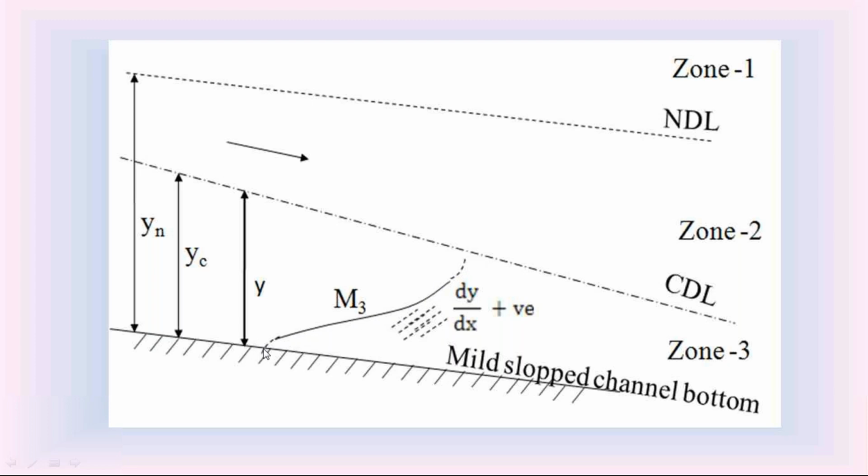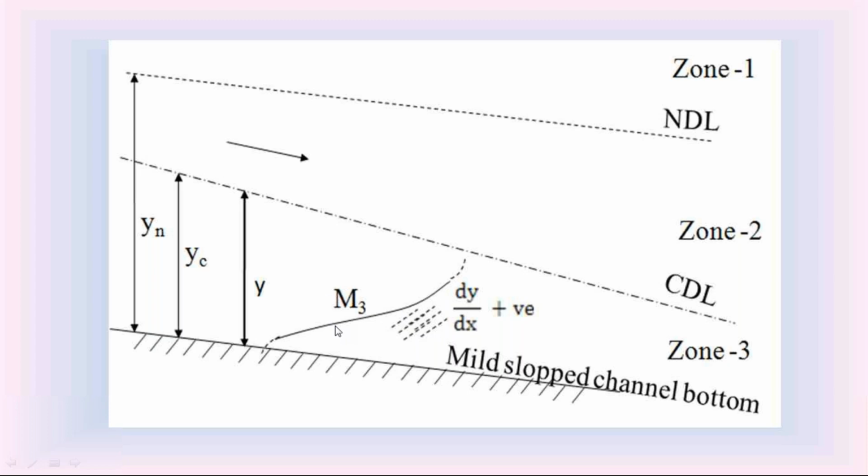On the upstream side, depth of flow y is 0. The slope dy by dx is infinity. So this M3 water surface profile on the upstream side is almost perpendicular to channel bottom. On the downstream side, the depth of flow y is equal to yc. At y is equal to yc, the slope is infinity. So on the downstream side, this M3 water surface profile is perpendicular to the critical depth line. So this is the characteristic of M3 water surface profile.